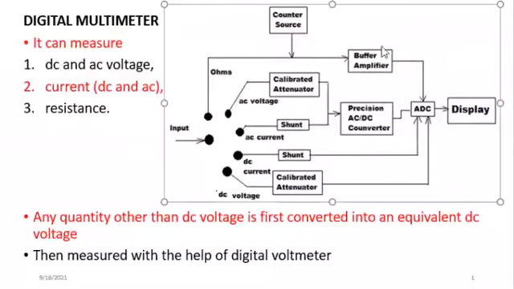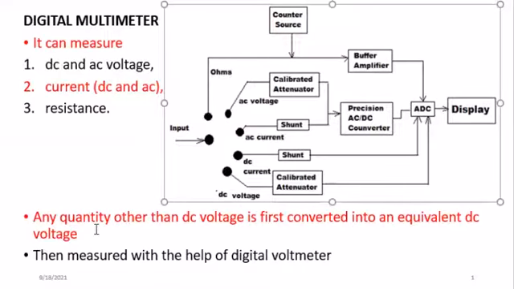block diagram. As you can see, this is the point at which our input is delivered, and here we have a selector. If I turn it to connect with this, it means I'm measuring resistance. If I connect with this, I'm measuring AC voltage. With this, AC current. With this line, I'm measuring DC current, and the last one is for the DC voltage.